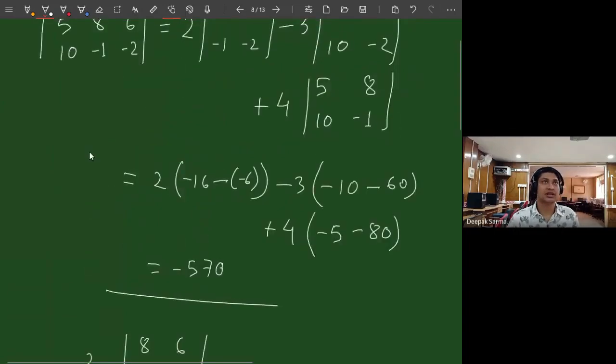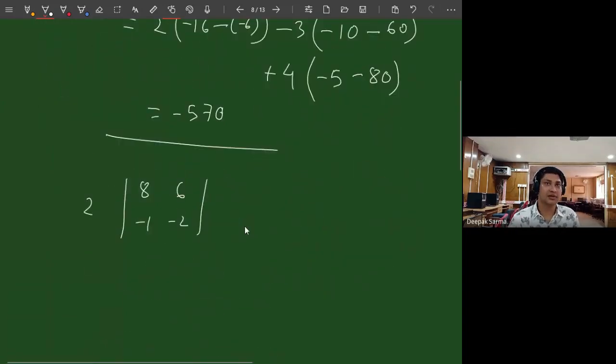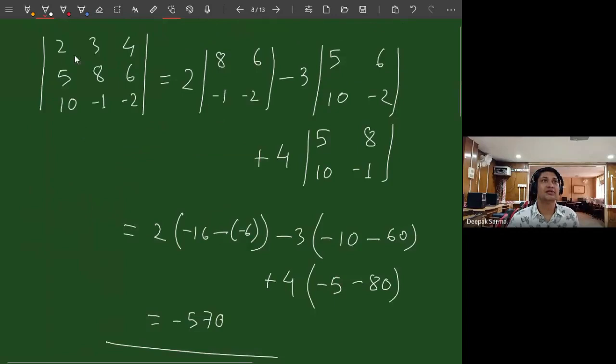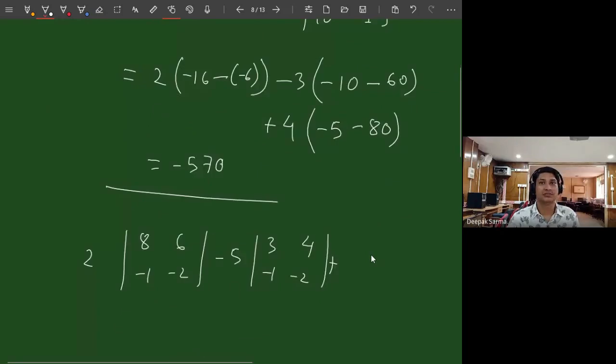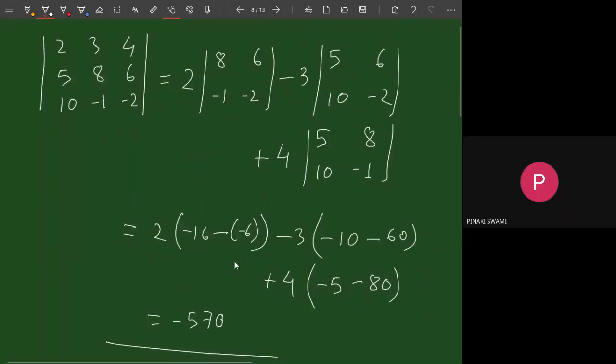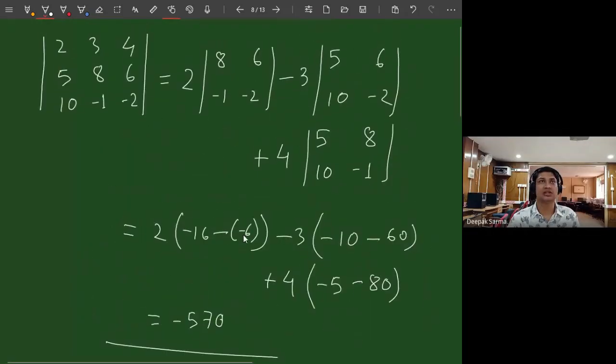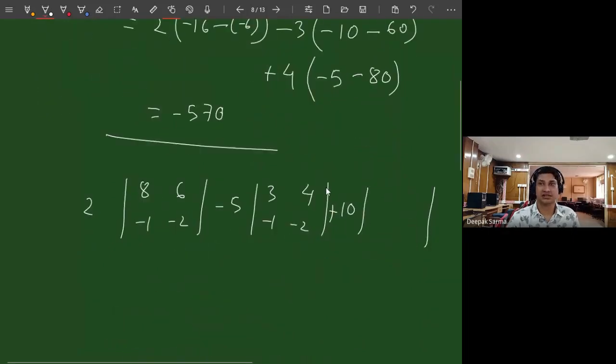Then the second entry is 5, so here I have minus 5, and the determinant is 3, 4, minus 1, minus 2. Do you see? Then I have plus, what is the entry? 10. Yes, sir. If I choose 10, then the entries will be 3, 4, 8, 6. Got it?